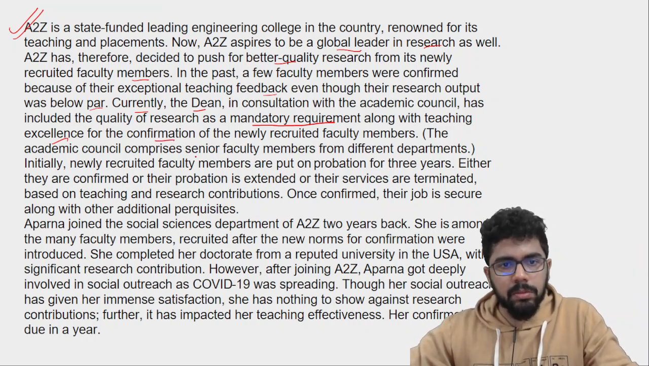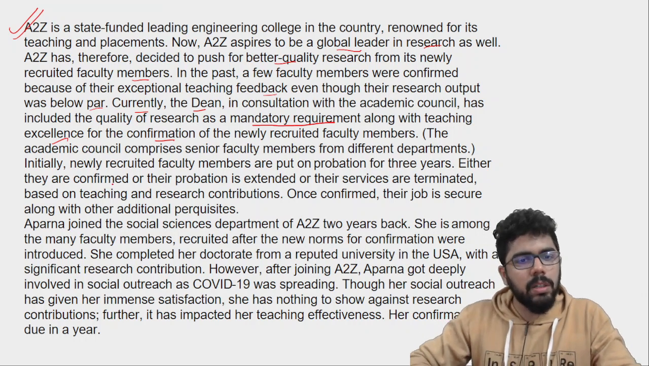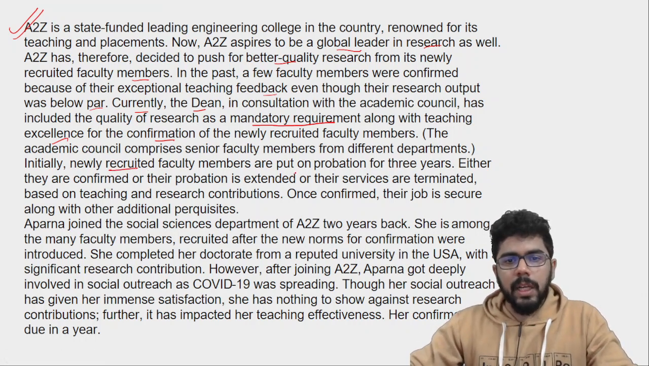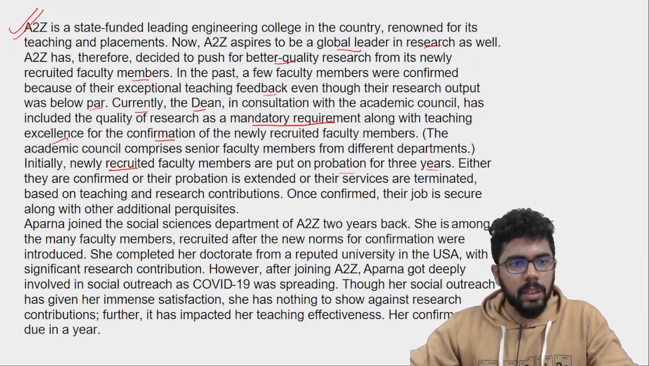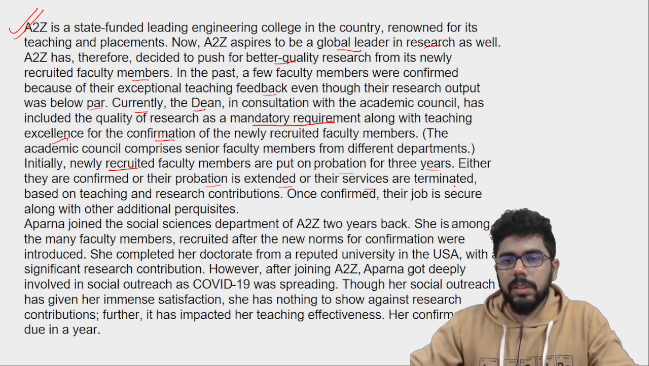Now, the Academic Council comprises senior faculty members from different departments. Initially, when a faculty is recruited, they are put on probation for 3 years. Now either they are confirmed on their probation, or it is extended, or their services are terminated.